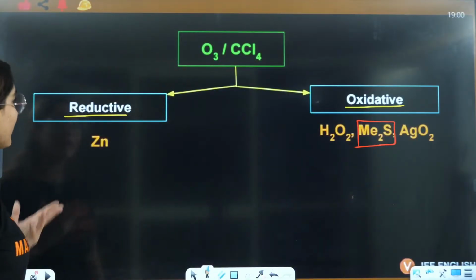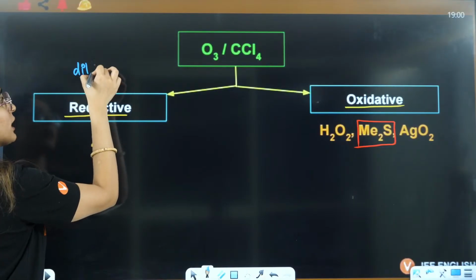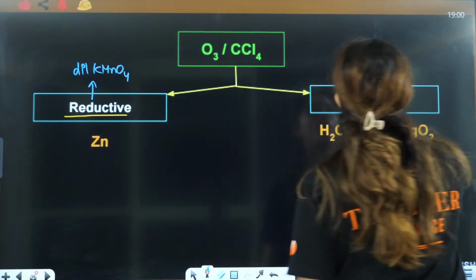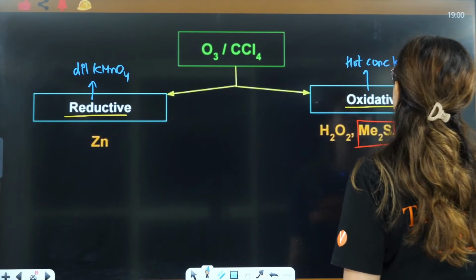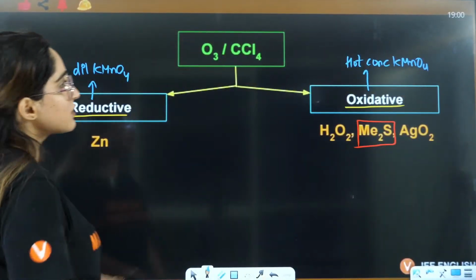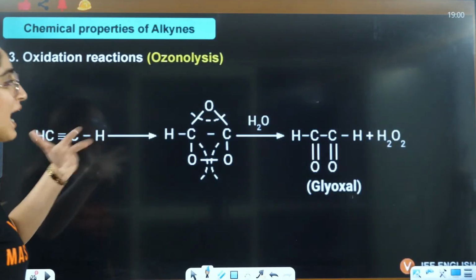Now, ma'am, what will happen? This is same as dilute KMnO4. This is same as hot concentrated KMnO4. The answer here will be same as dilute, and here the answer will be same as hot concentrated KMnO4.